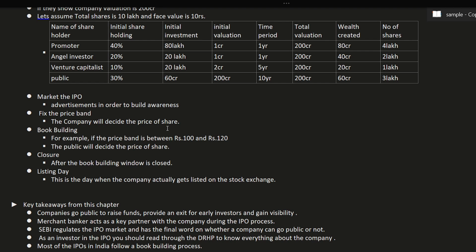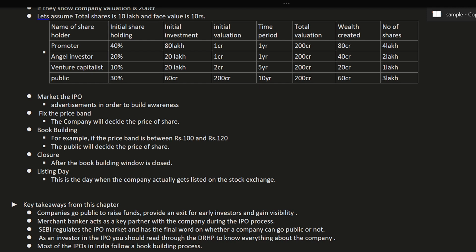If one person is booking shares at 100 rupees and another person is booking up to 120, they will analyze first. Most of the people are booking at 120, so they will give first preference to the 120 people. After that they will give preference to those booking at 100 rupees. So if you want to buy any IPO, you have to book with the maximum rate, the maximum band. And they will give details on when they are going to offer and when they are going to list.